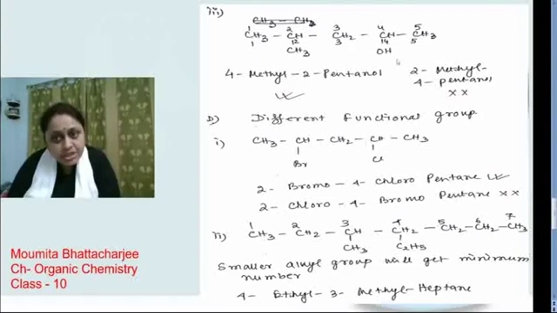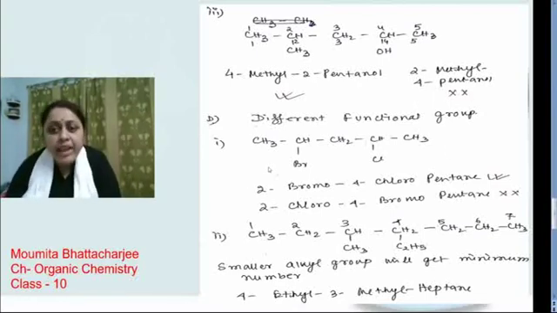This is the second position if we start from this side, and 1, 2, 3, 4, 5, this is the fourth position if we start from this side. So we will go from this side because here we are getting the carbon of the OH hydroxyl group nearer. So the name will be 4-methyl-2-pentanol, not 2-methyl-4-pentanol.